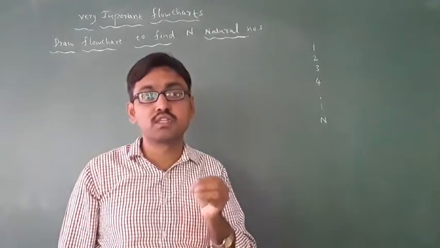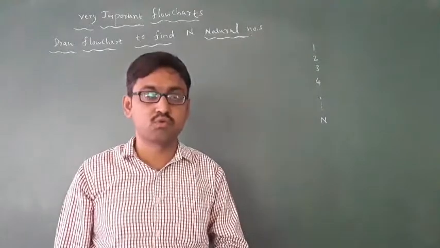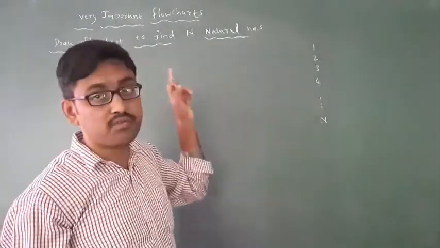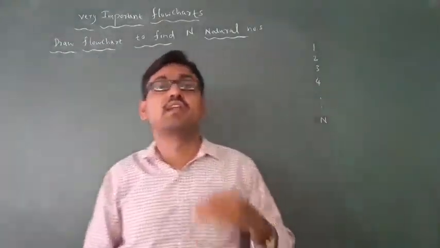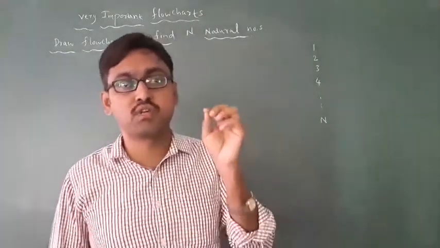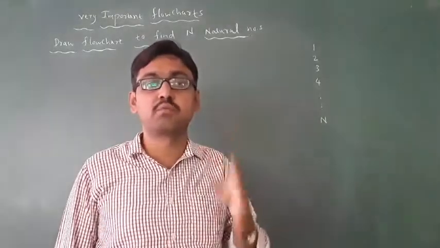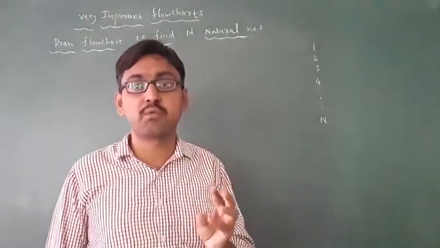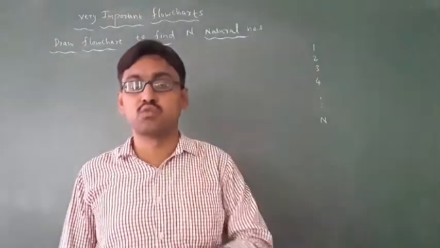Then how to solve this problem through a flowchart? In the exam, the problem definition is: draw a flowchart to find the n natural numbers. You have to display natural numbers. For example, if you give 20, then 20 natural numbers will be displayed from 1 to 20. If you give 100, then 1 to 100 natural numbers should be displayed. That type of formulas you have to give to the computer. Then how to give the formulas to the computer?